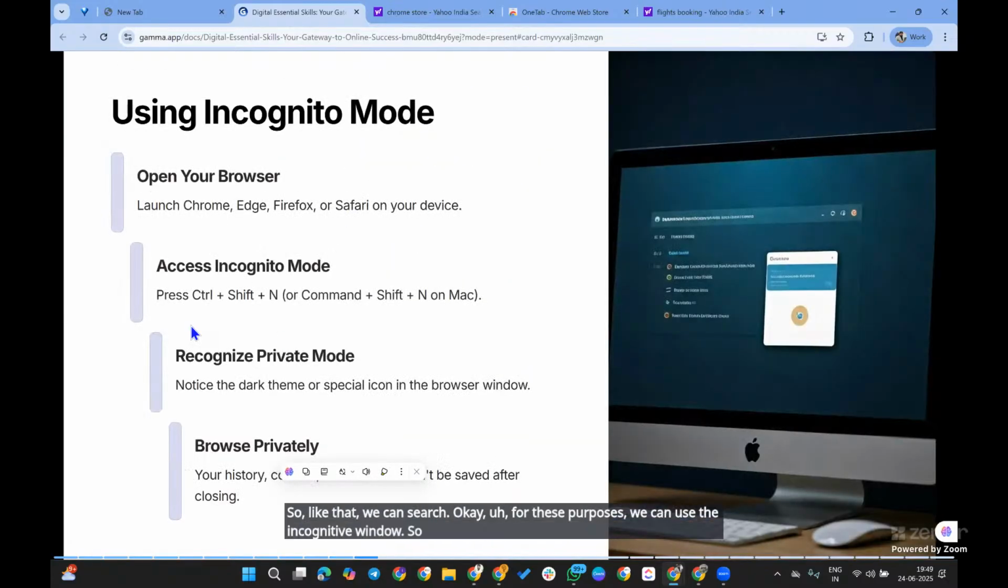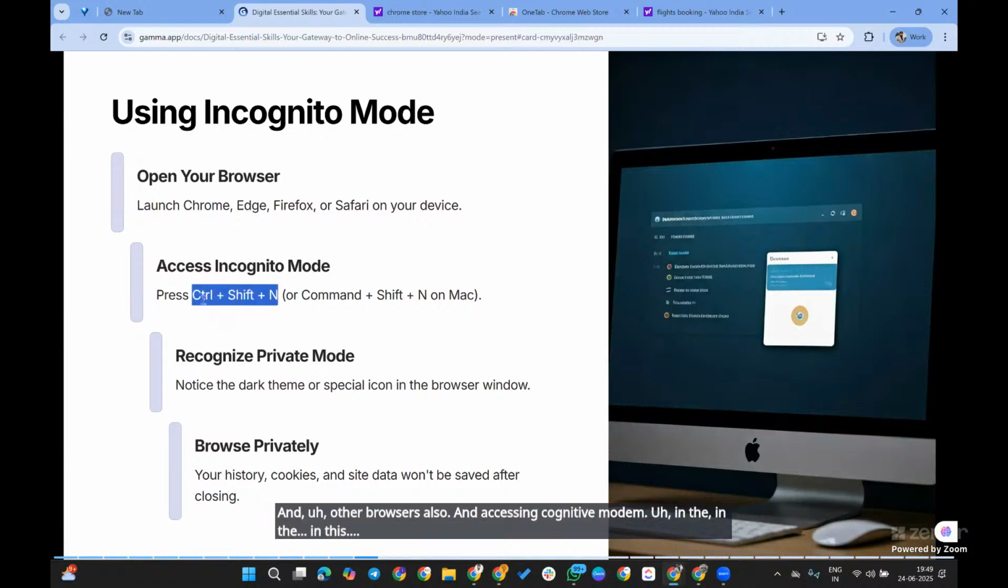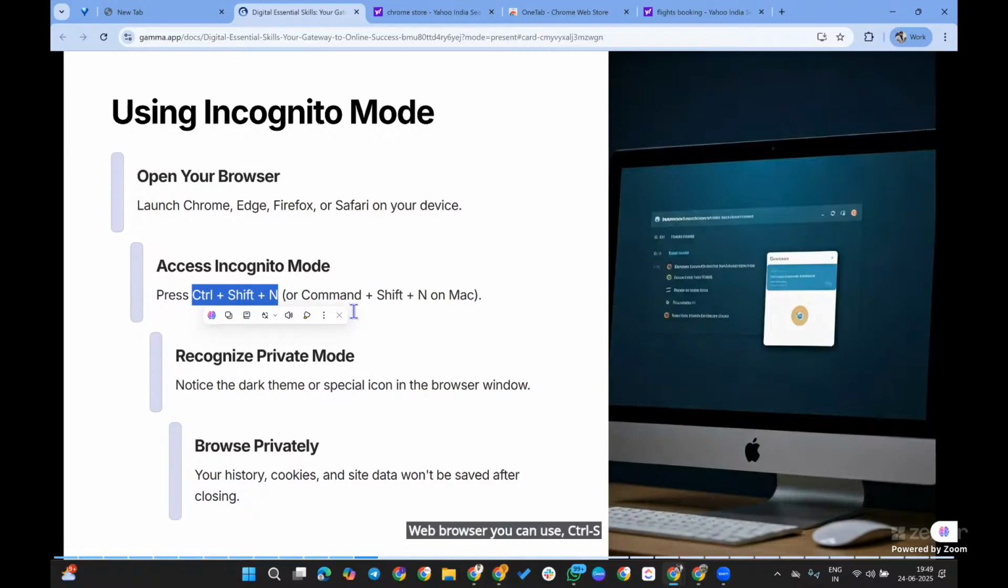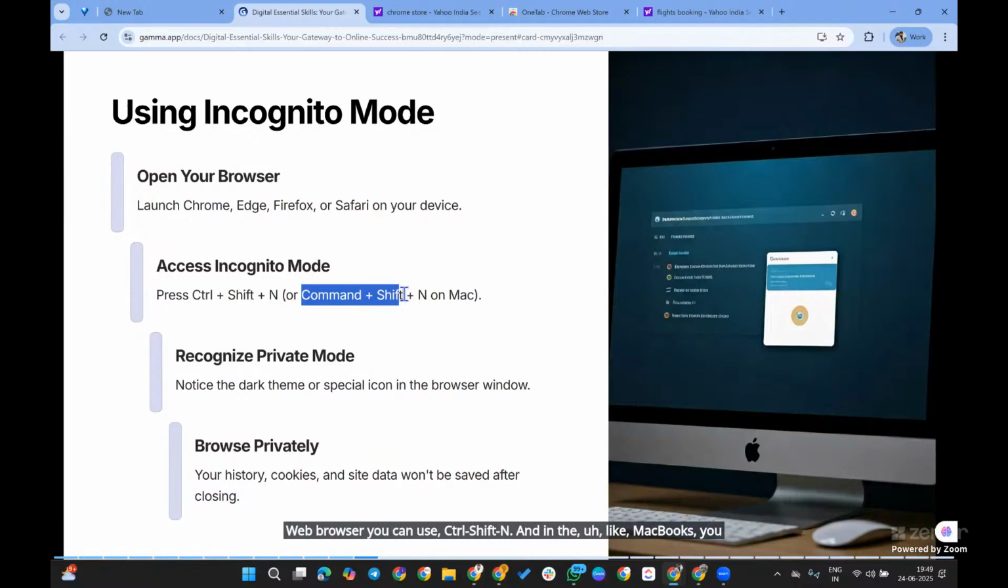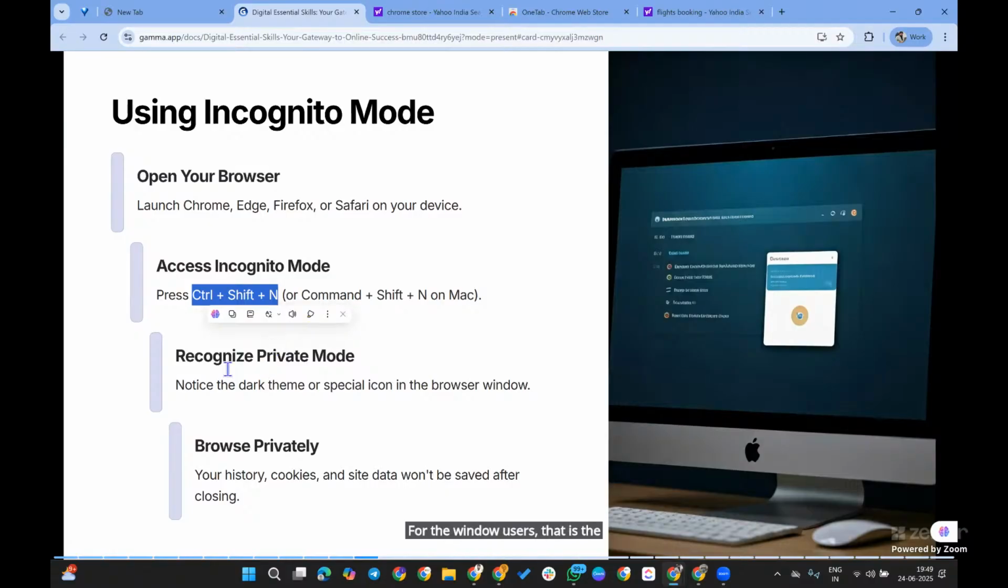We know that the incognito window can be used in Chrome, Edge, Firefox, Safari, mobiles, and other browsers also. To access incognito mode in a web browser, you can use Control Shift N. For Mac users, it is Command Shift N. For Windows users, it is Control Shift N.